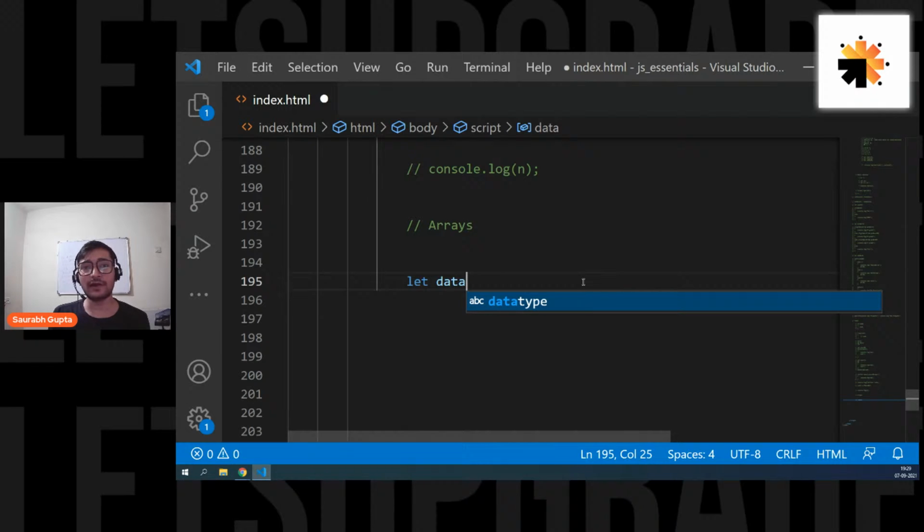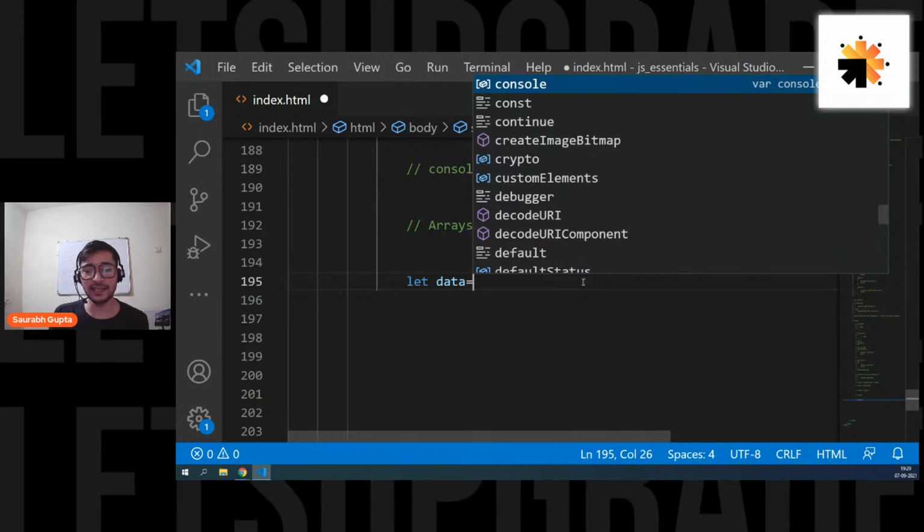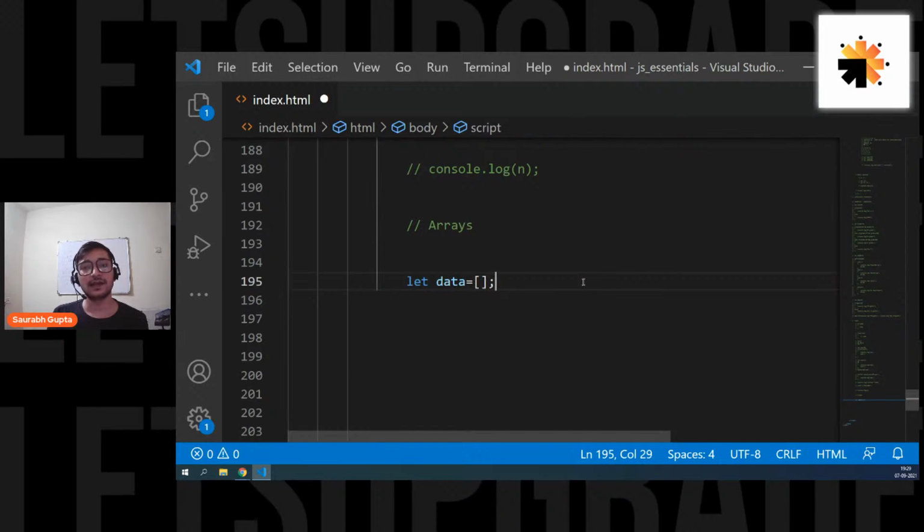Okay. So now, guys, let's go ahead. So let data equals. Then you simply specify square brackets here. And now inside this, you can put your collection of data separated by commas like this: 23, 45, 67, 89, 12. Now I have 5 different numbers stored as an array inside a single variable. That's the best part.